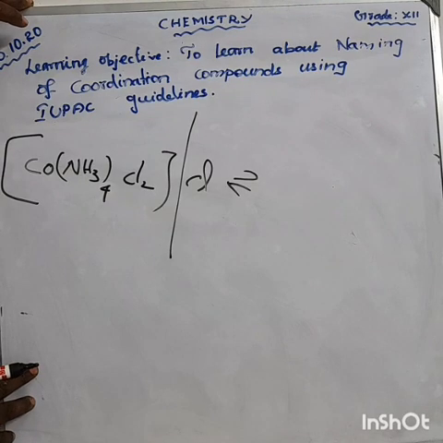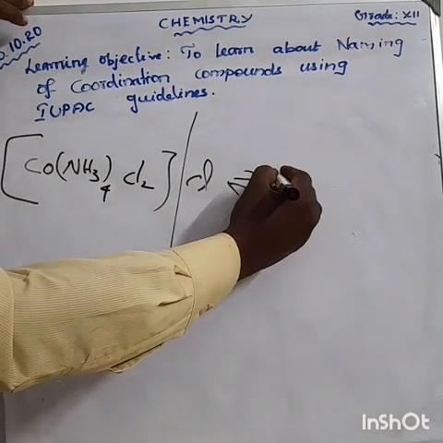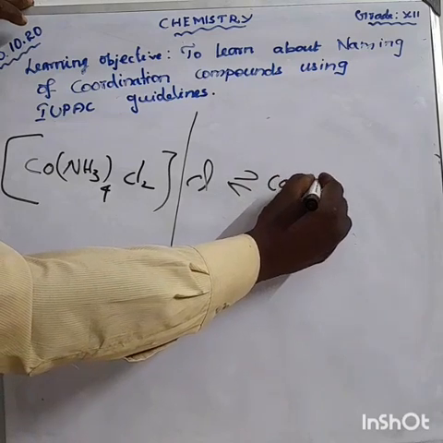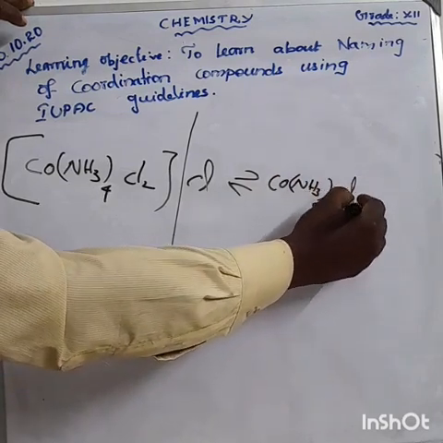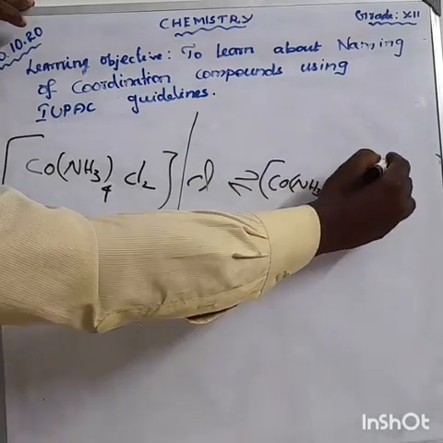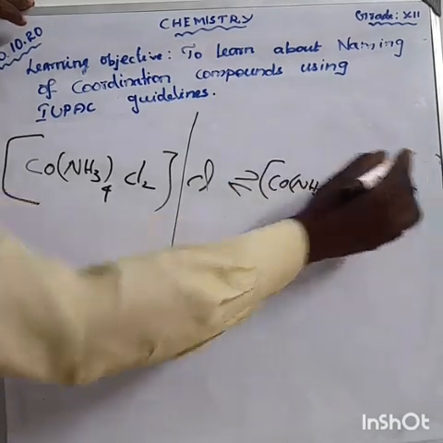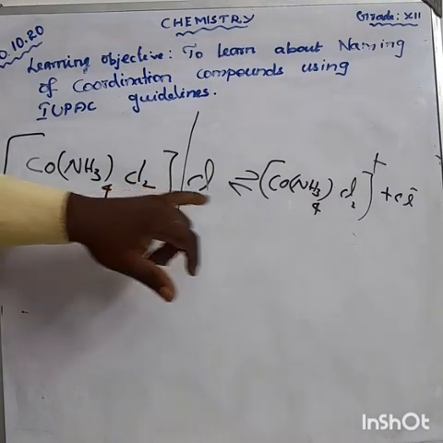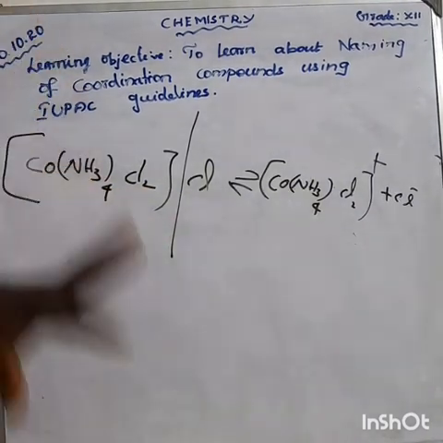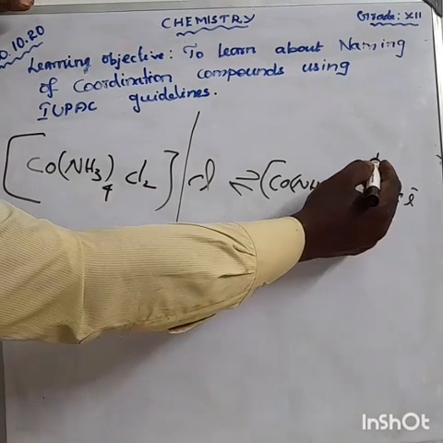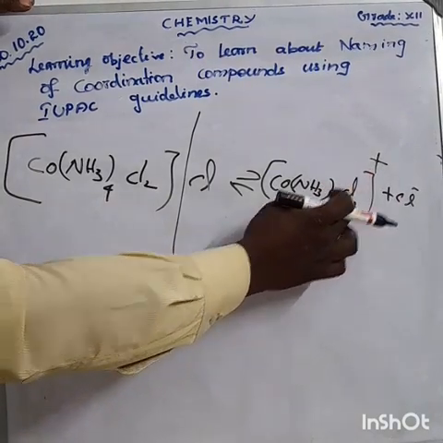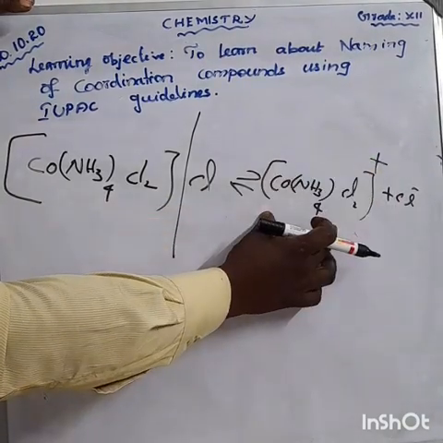It is [Co(NH3)4Cl2]+ with Cl minus. Yesterday we discussed that. As per the rule, it is a cationic complex, because the coordination entity has a plus charge, so we say cationic complex.